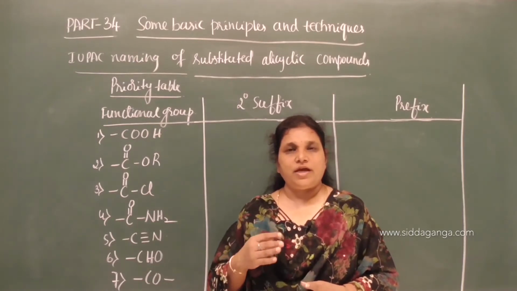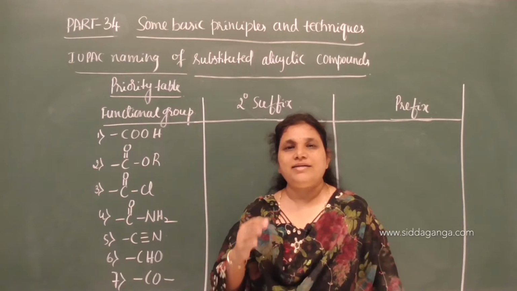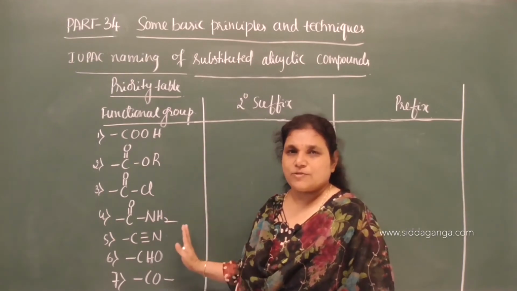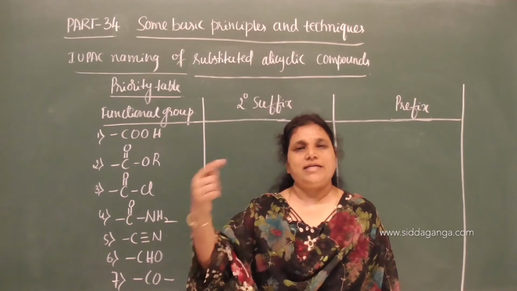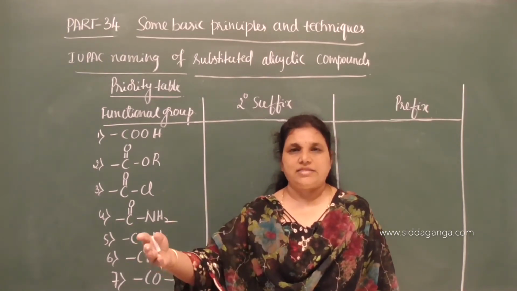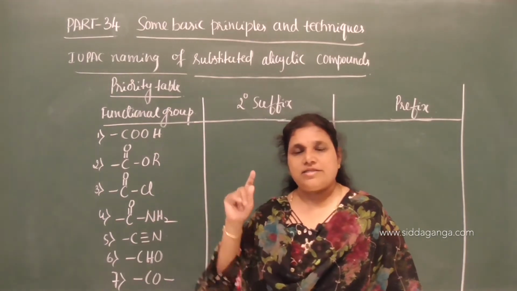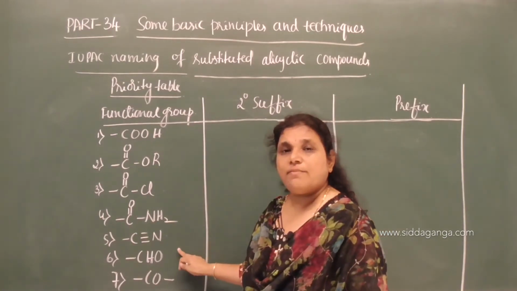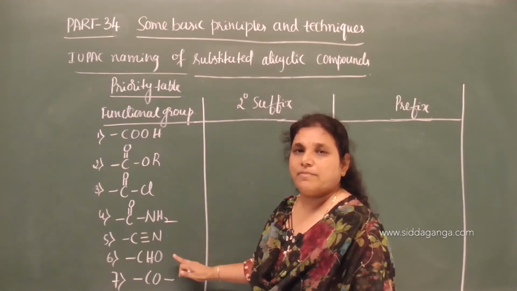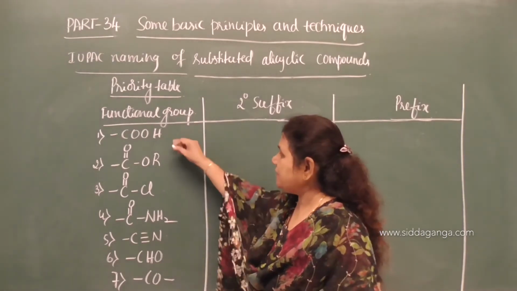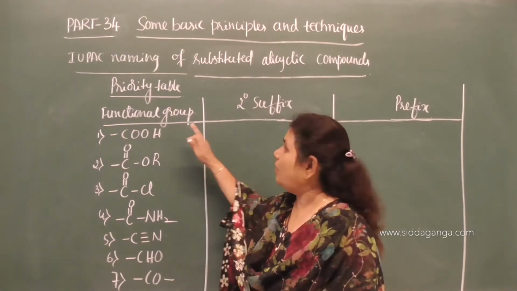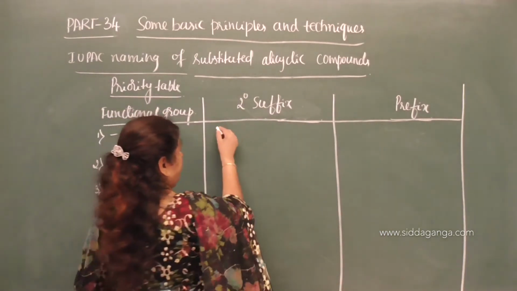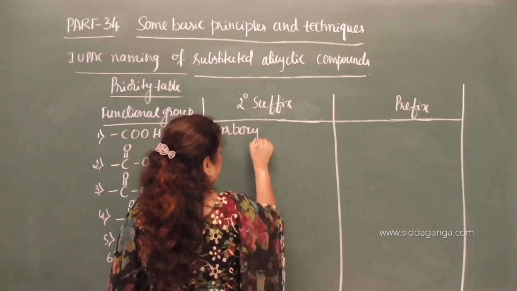In polyfunctional compounds, when there were more than two carbon containing terminal functional groups, we used special suffixes, and the same suffixes must be used here. So for the COOH group, instead of oic acid, what did we use? Carboxylic acid. Like that we had to use the secondary suffixes when the alicyclic ring is attached to the carbon containing terminal functional groups. If a COOH group is attached to any alicyclic ring, the secondary suffix is carboxylic acid.